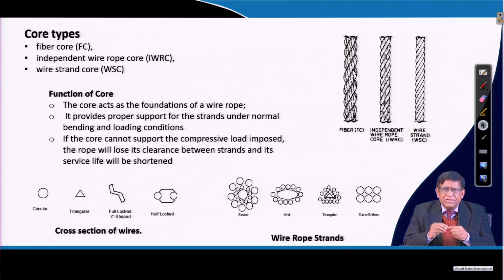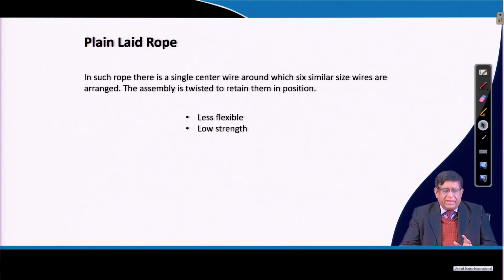Now, the wires out of which this rope is made can have different cross sections, like circular cross sections, triangular cross sections, or full locked or half locked cross sections. Depending on that, we can make the strands as a round strand, an oval strand, a triangular strand, or a flat strand. So, wire ropes can be made depending on the type of use.